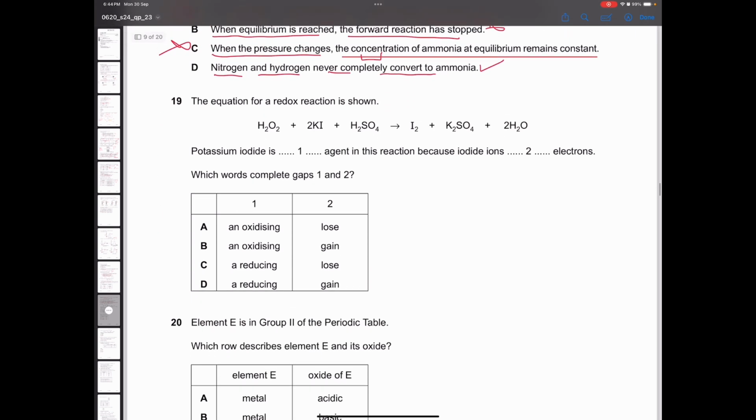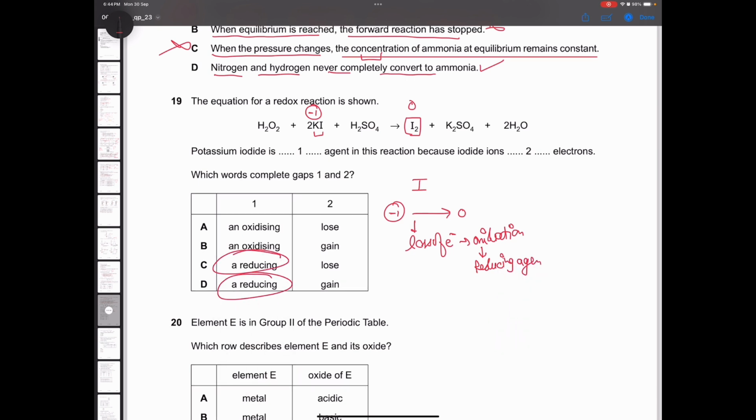Now, potassium iodide. In here, the iodide ion has a -1 charge, but here it is in elemental form, the charge is 0. So iodine is going from -1 charge to 0. What is this? This is loss of electrons, and loss of electrons is oxidation. We remember what gets oxidized is the reducing agent. So iodide ions are the reducing agent, because there is loss of electrons. So option C is the correct answer.